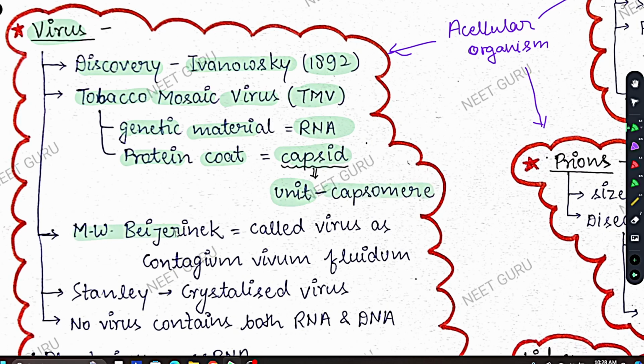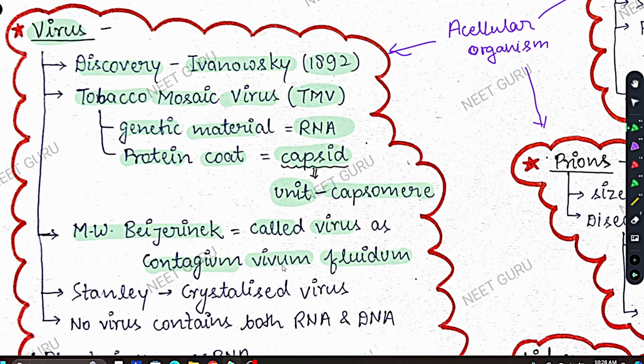Coming to next, M.W. Beijerinck is a scientist who called virus contagium vivum fluidum. The term contagium means the thing which can be contagious, or infectious. So virus is infectious. It can spread from one organism to another.